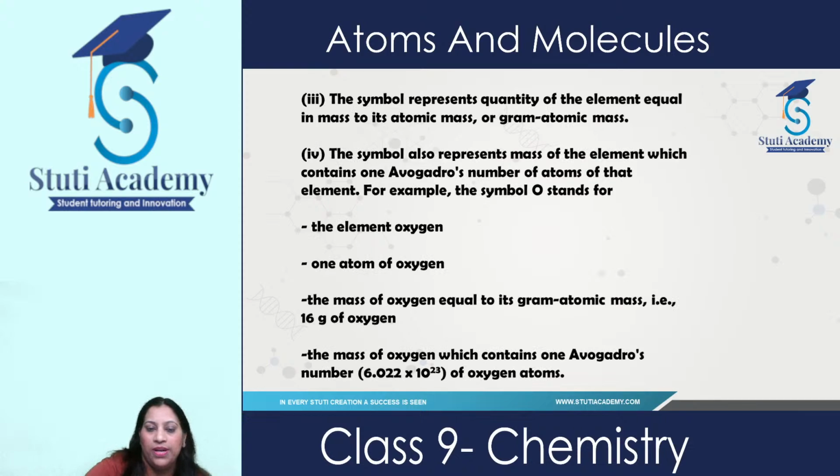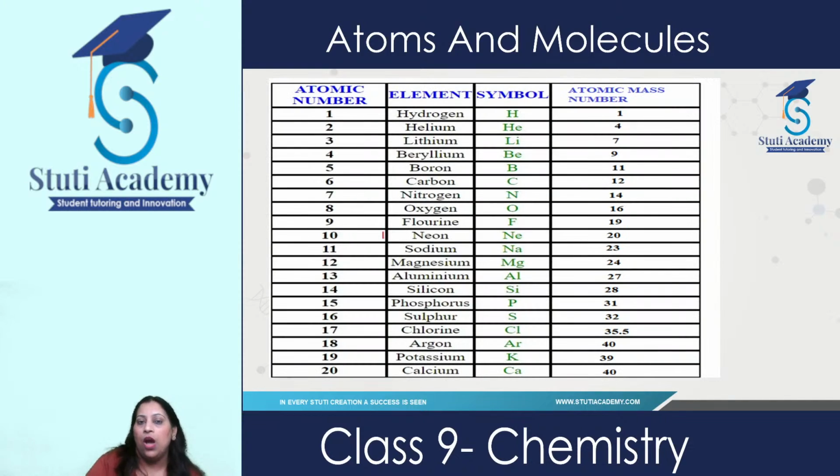So this we have already discussed. Now here comes atomic numbers, elements, their symbols and atomic mass numbers or the mass numbers. First of all you need to learn these atomic numbers at least till 20. So learn all these atomic numbers, it is very important.